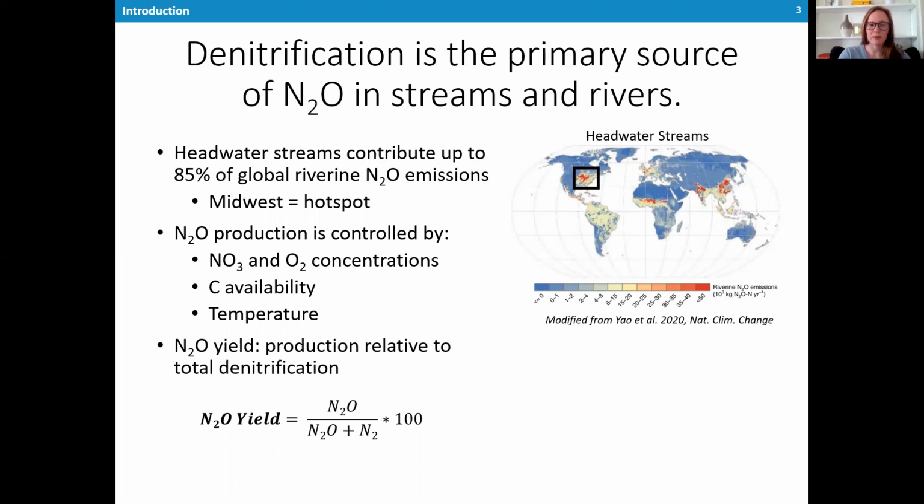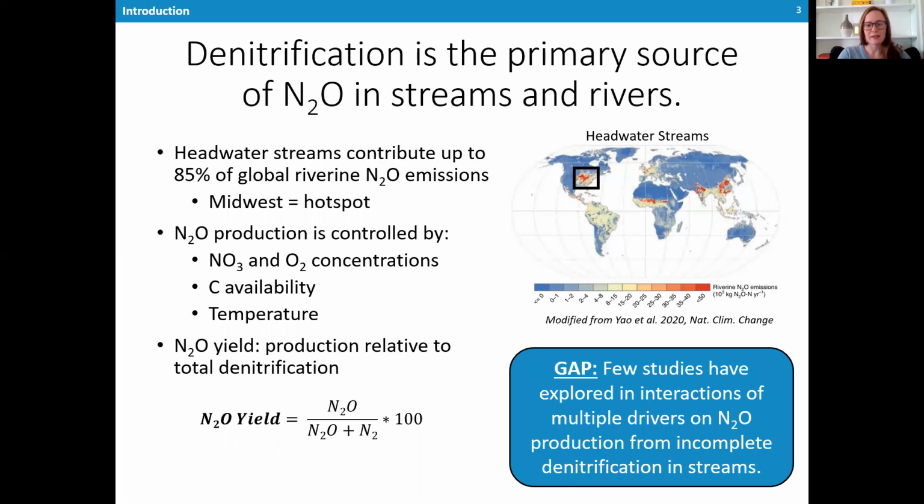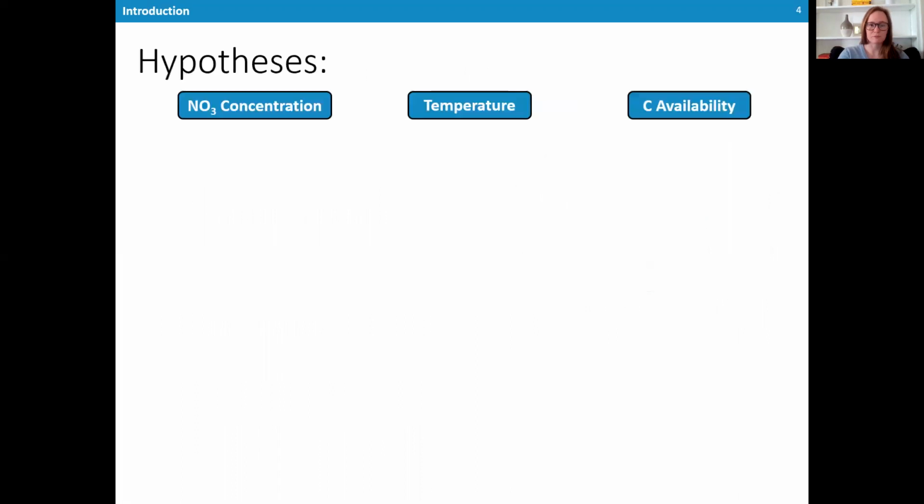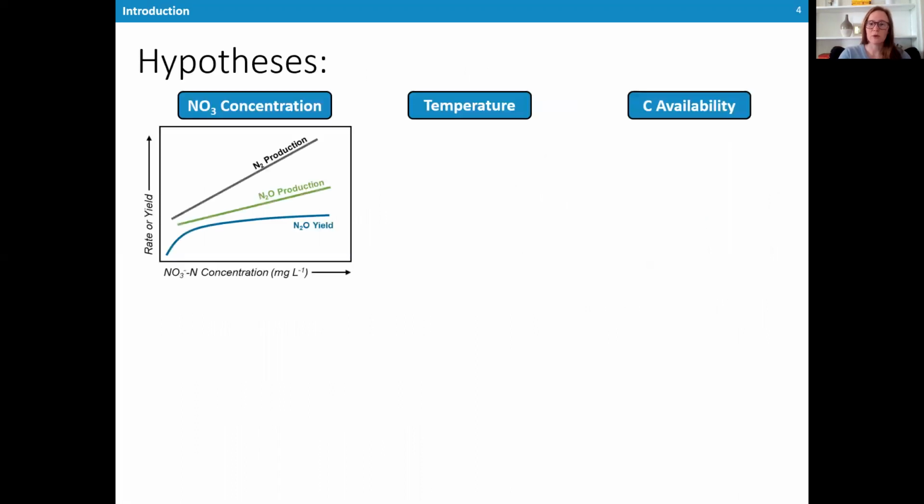as a percent. And our recent review identified that few studies have explored the interactions of multiple drivers of N2O production from incomplete denitrification. So here our goal was to understand how nitrate, carbon, and temperature influence both N2O production rates as well as yields. Now, based on the literature, we predicted how each driver might influence N2 production in gray, N2O production in green, and N2O yields in blue.